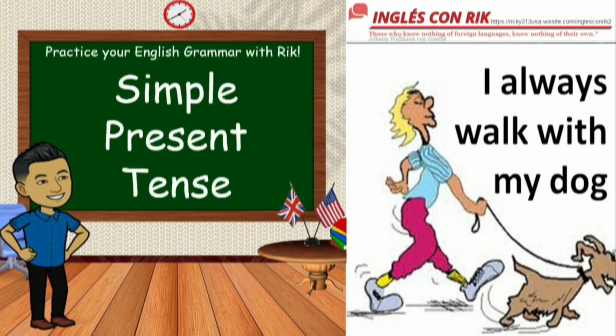Today we are going to talk about simple present tense. Look at the picture. It says, I always walk with my dog. As you can see, we are talking about an action that is repeated every day or many times in our life. So in this case, we are talking about a habit or routine. For that reason, we use the simple present tense.